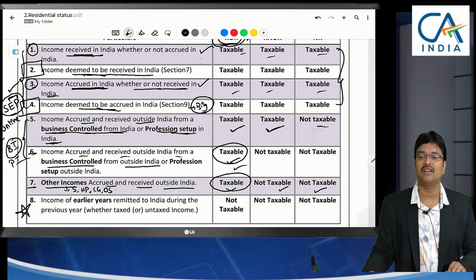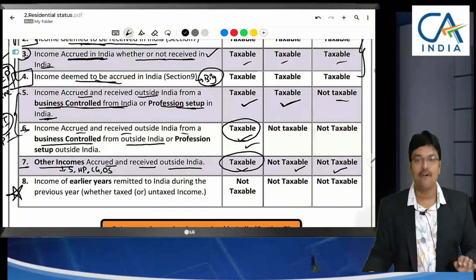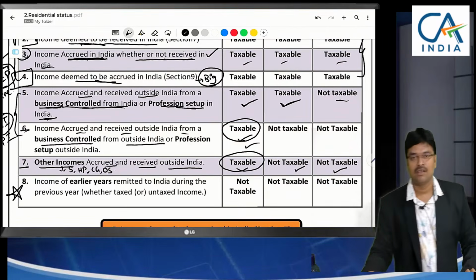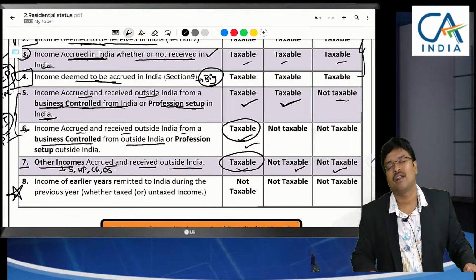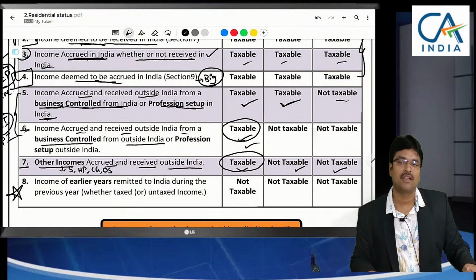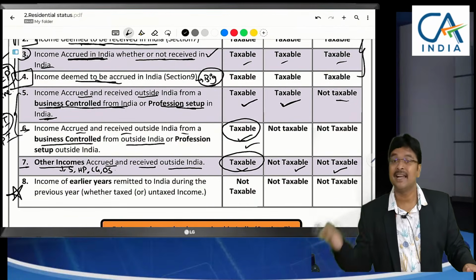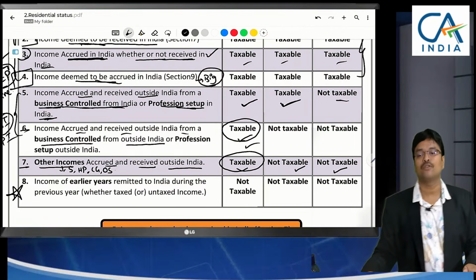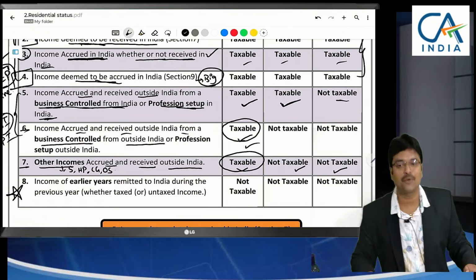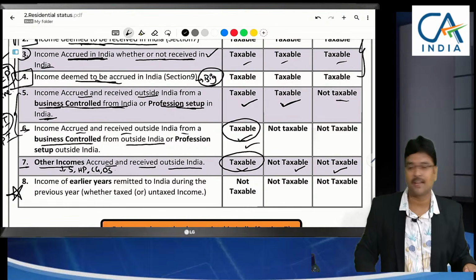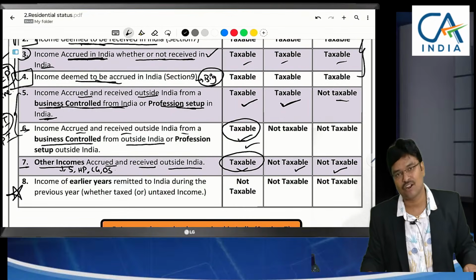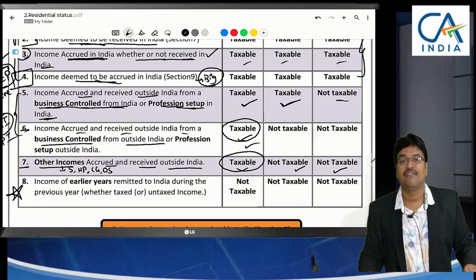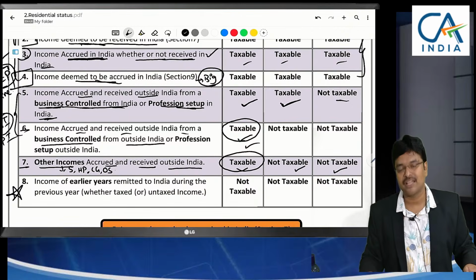Many of the clients will ask us about income earned in a foreign country. So, for example, one person, Mr. A, or the father of one person is my client. That father is asking me, my son went abroad, there he has earned income, he wants to transfer me 1 crore. He wants to bring 1 crore to India, either to his bank account or father's bank account. If it comes to the father's bank account, it is a gift. Gift among relatives is not taxable at all.